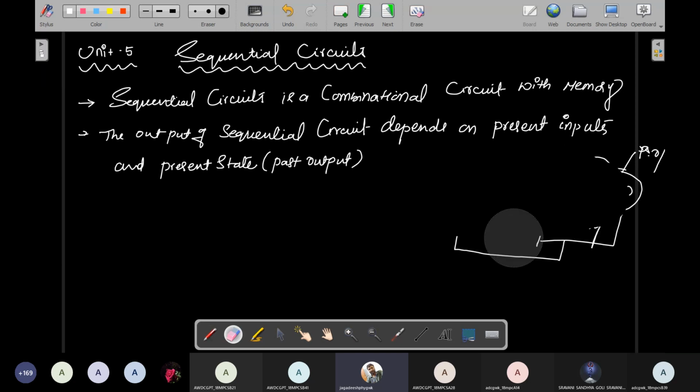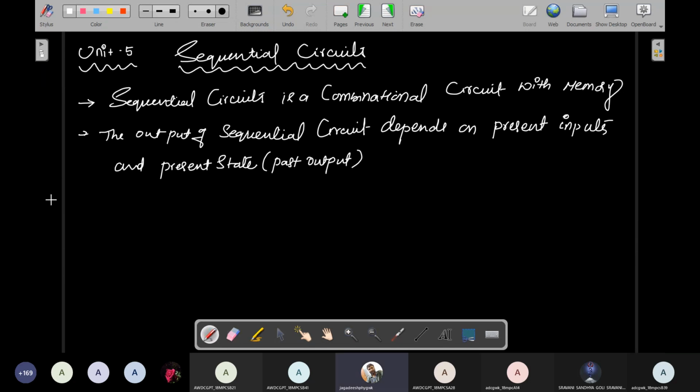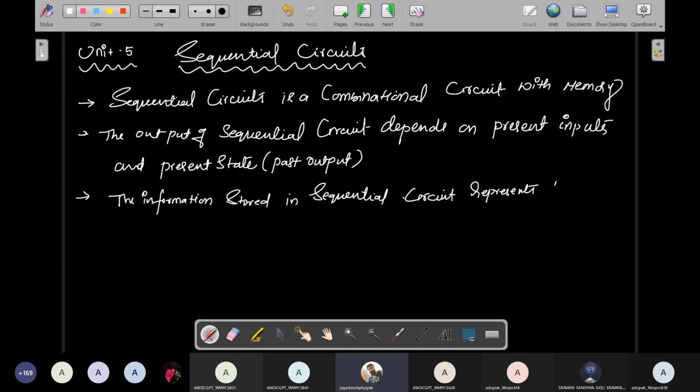Here I write some more key points. The next key point: the information stored in the sequential circuit represents the present state. Okay, present state.